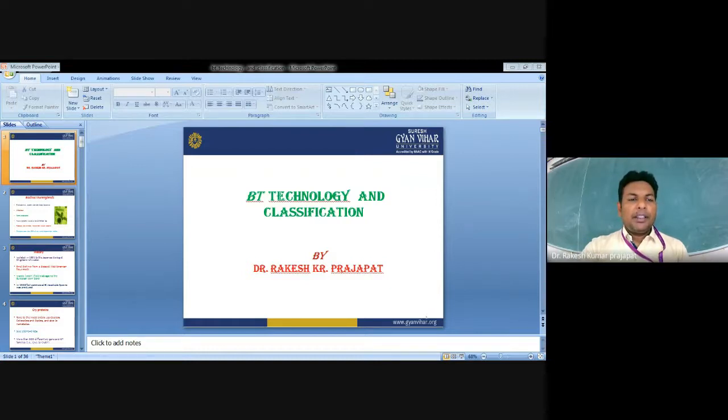Basically, Bt stands for Bacillus thuringiensis, a soil bacterium which was first isolated in Germany. It is a gram-negative bacterium. This bacterium has a unique property: it produces a protein that paralyzes different classes of insect larvae which are harmful to our crop plant species, including cotton, tomato, and Bt brinjal. The European corn borer is also a common plant pest whose infestations produce devastating economic losses for important crops.